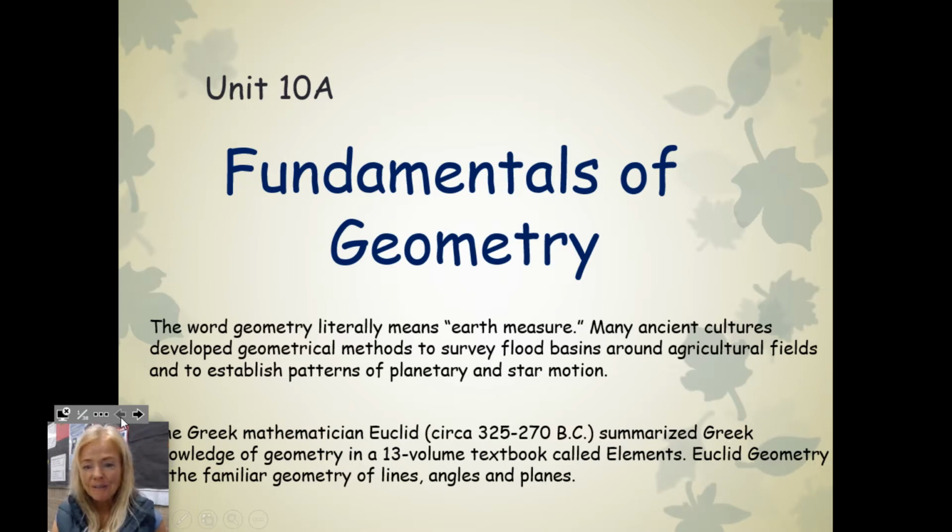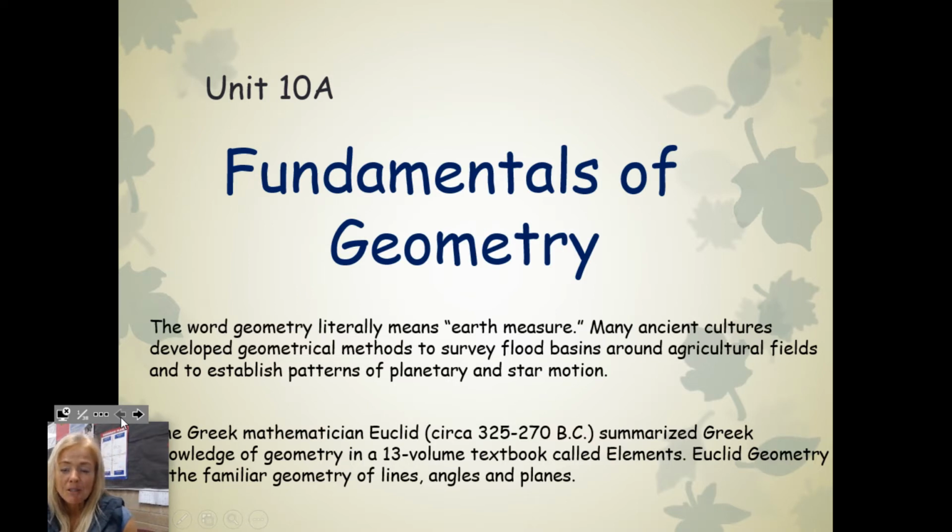Many ancient cultures developed geometrical methods to survey flood basins around agricultural fields and to establish patterns of planetary and star motion. Planetary and star motion is another idea of what they would use geometry for. They figured out for a long time now, even before the invention of calculators, what the diameter and the circumference of the Earth is, or how far away the moon is, and the orbits that a lot of the planets actually make. It's just really awesome what they were able to do.